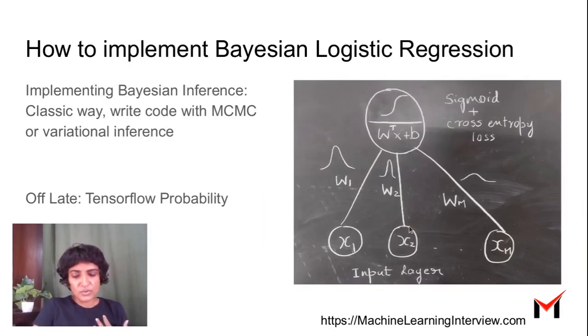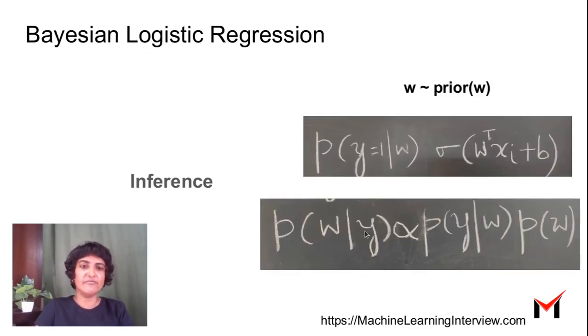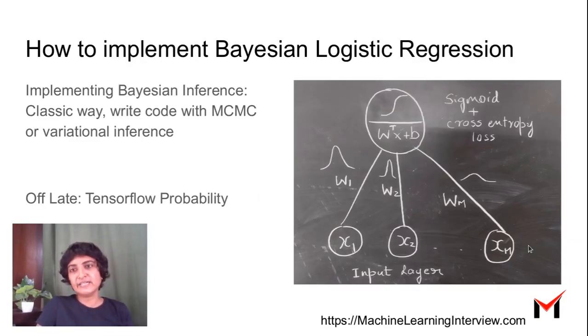Okay, so now, great, but how do we actually find this distribution, P of W given Y? We know it's proportional to this, but how do we go about it? There are many ways of doing something called approximate inference, when we cannot find a mathematically tractable way of just evaluating the distribution. Popular methods are variational inference, Gibbs sampling, and so on. But we can also use TensorFlow Probability here, because this specific problem, a logistic regression, can actually be expressed as